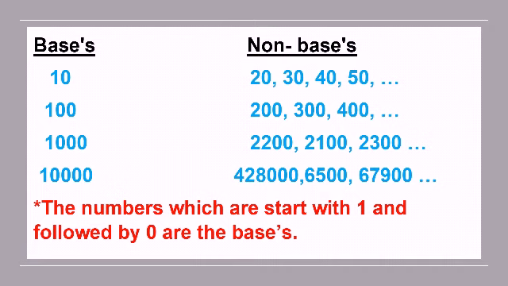Just have a look at this page to see which are base numbers and which are non-base numbers, so that you can easily understand what you need to subtract from for the calculation. When we want to get the complement of a number, from which number we have to subtract, we need to check from this list.